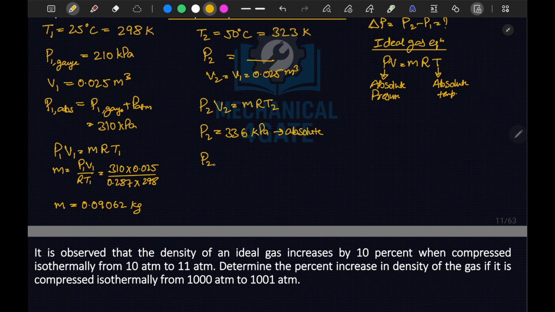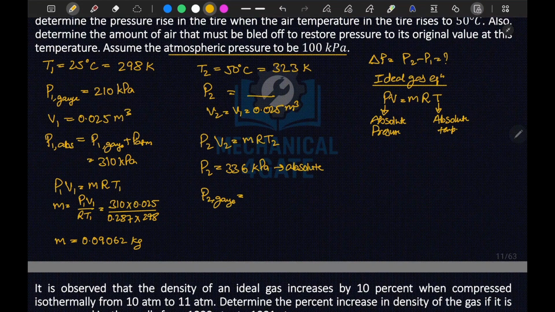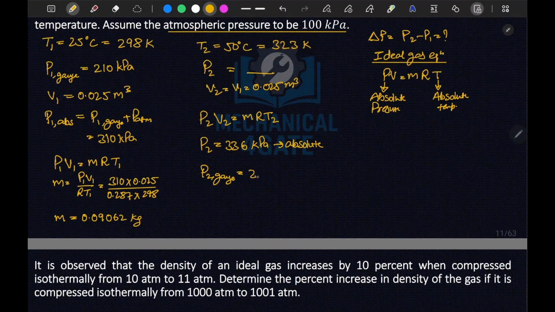P2 gauge will be absolute minus atmospheric, and atmospheric is 100, so this comes out to be 236 kilopascal.